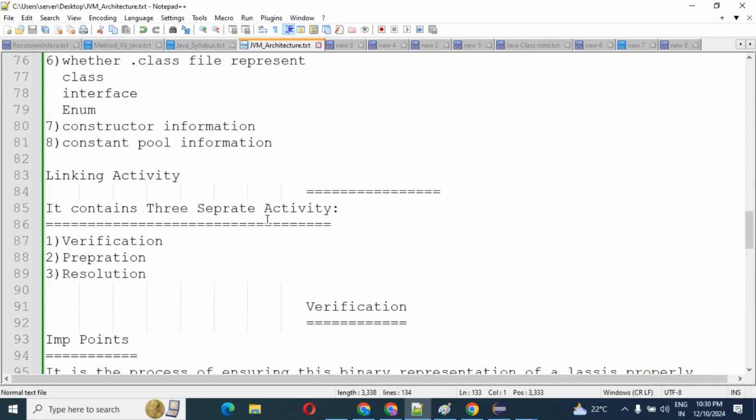What is the exact meaning of verification? So guys, see, do you remember?